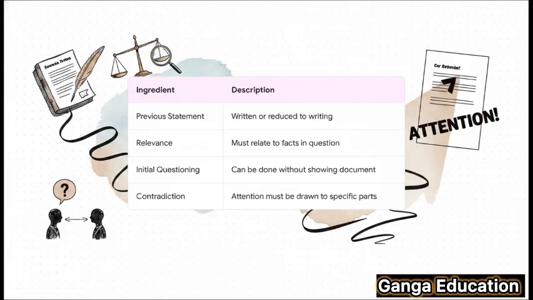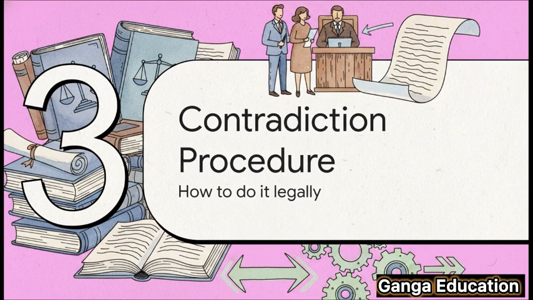Third, you can start the cross-examination without showing them the document. But it's the 4th ingredient, the contradiction requirement, that's the real heart of the rule. The law says you must draw the witness's attention to the exact part of the statement you're using to contradict them. So, how does this all play out in a real courtroom? What are the actual steps you have to take to legally contradict a witness? Let's walk through the procedure that every lawyer has to follow.